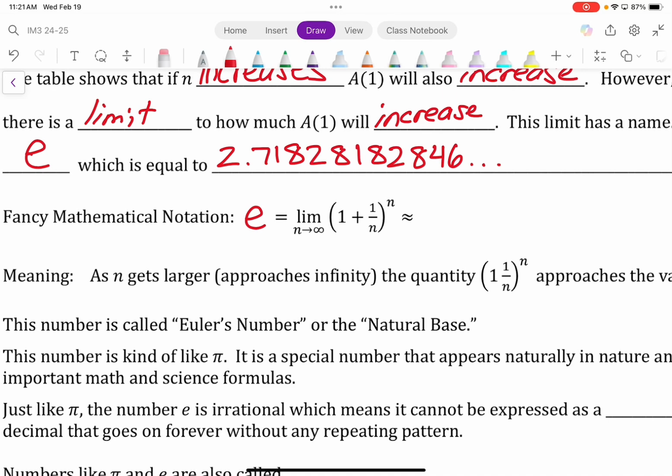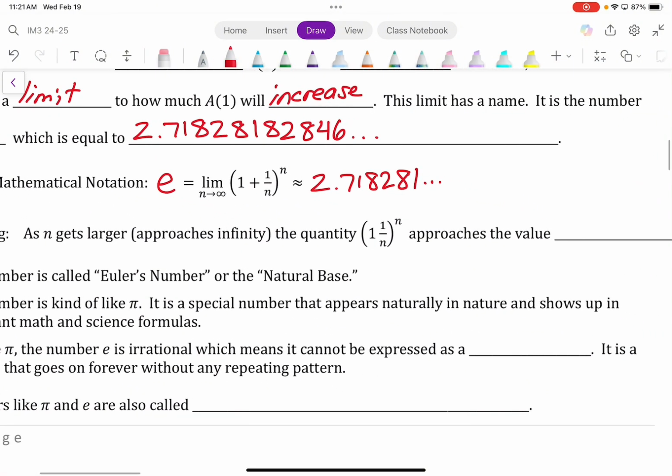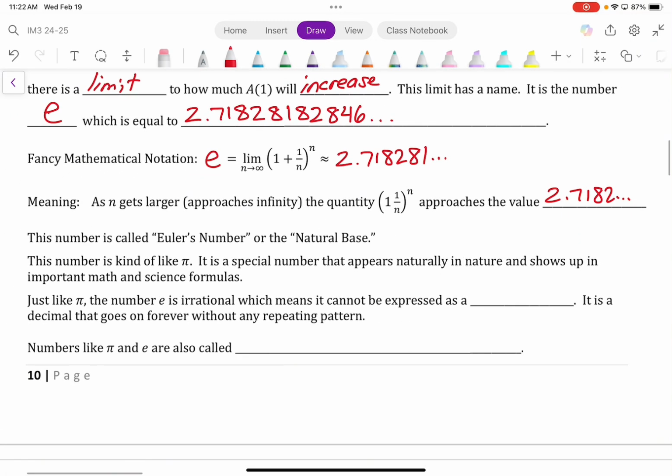The limit as n goes to infinity means as we compound the interest infinitely many times, our balance in the bank will be equal to the number 2.718281, etc. Okay, that's what we're saying. Now, like I said, this number is called Euler's number. It is also known as the natural base.